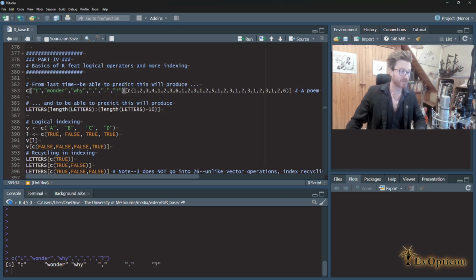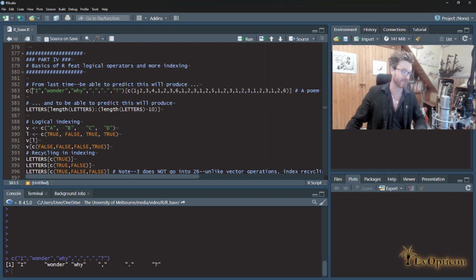And now what are we doing with that vector? We're running the indexing operator. So we're going to be selecting parts of that vector according to the contents of the indexing operator. And the contents are another vector. And this one is going to be a numerical vector. You can see because these are all values and they get interpreted as numerical. So because they're used as indexes, the index 1 corresponds to the first entry.